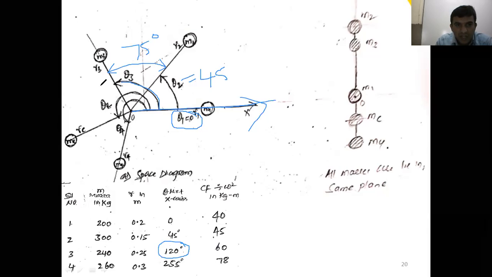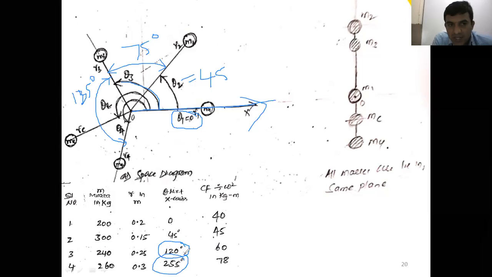Next, from mass 3 to mass 4, how much angle is given? 125 degree is given, right? Oh, sorry, 135 degree is given. Now with respect to the horizontal line, 135 plus 75 plus 45, if you add it, we'll get 255 degree.